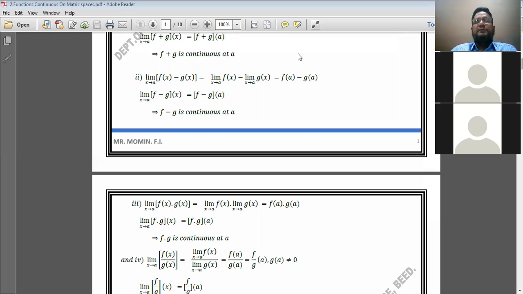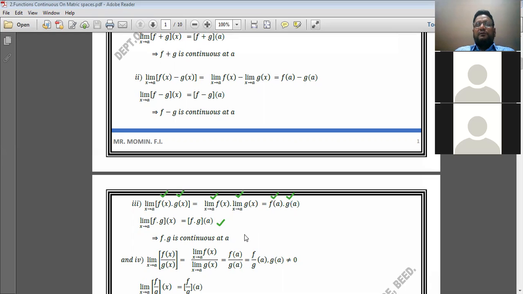Let us see the next one, that is the product. Again, by the algebra of limits of two functions, limit as x extends to a of f of x into g of x is equal to limit as x extends to a of f of x into limit as x extends to a of g of x. Again, since f and g are continuous at x equal to a, therefore we can write it is equal to f of a into g of a. That means limit as x extends to a of f into g at x is equal to f into g at a.